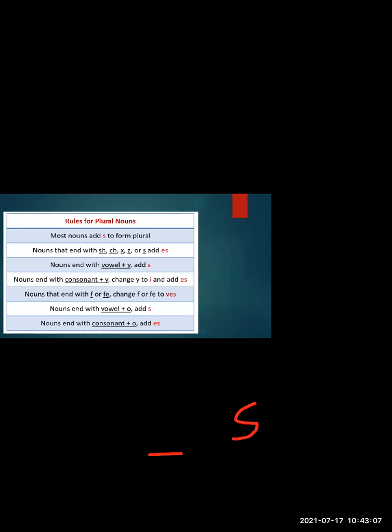Yes, so you all are clear. I guess you are clear with the first rule. Then clutches, very good, Suraj. Yes. Then the second rule. What is the second rule? The nouns that end with a vowel.